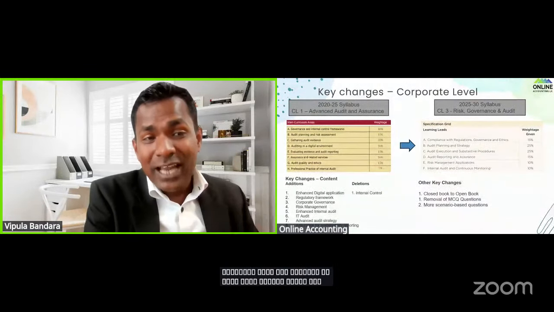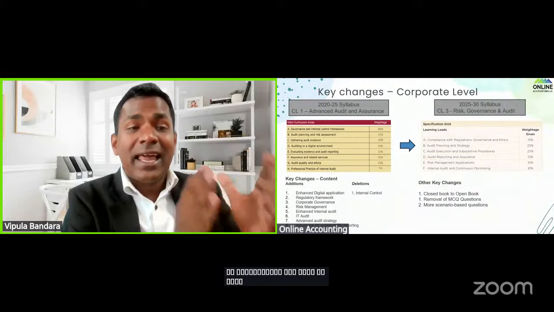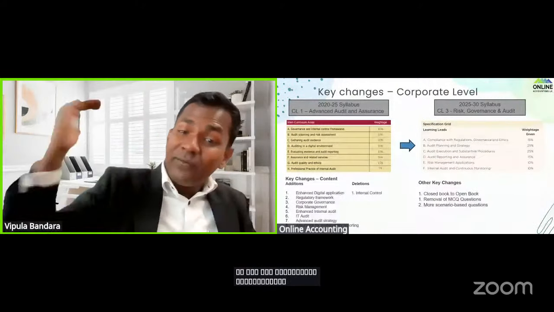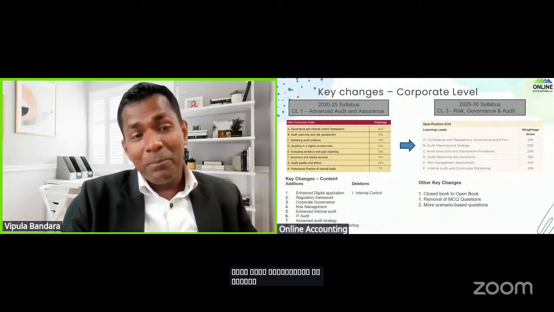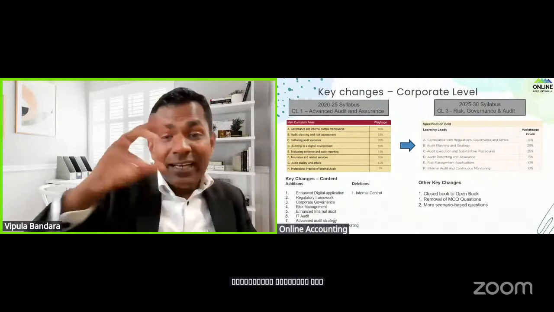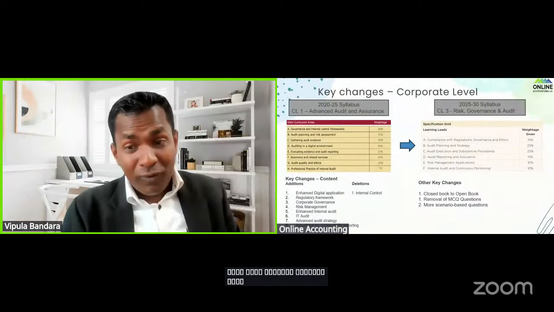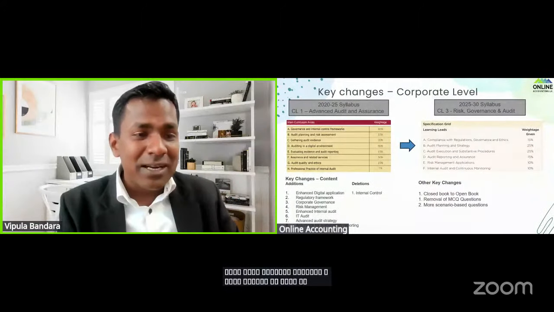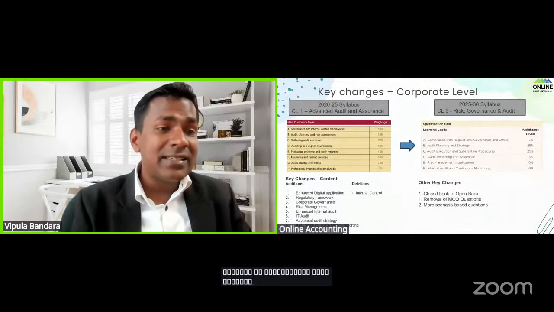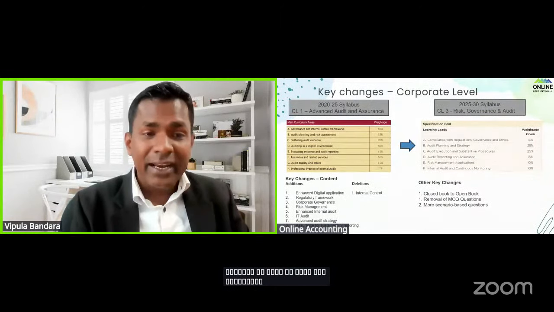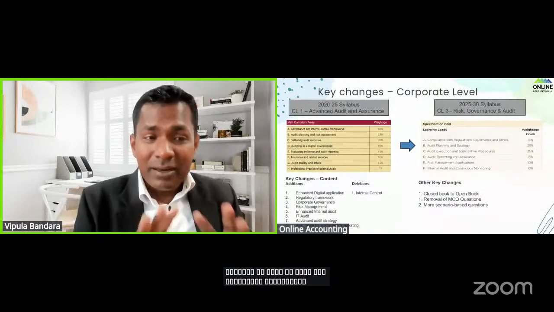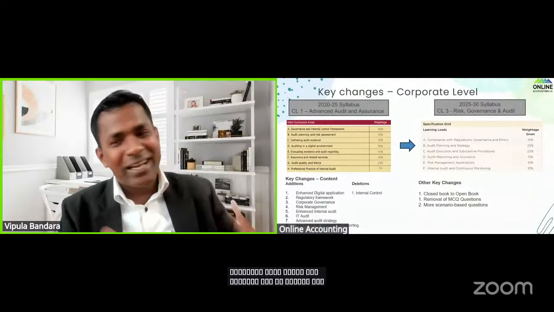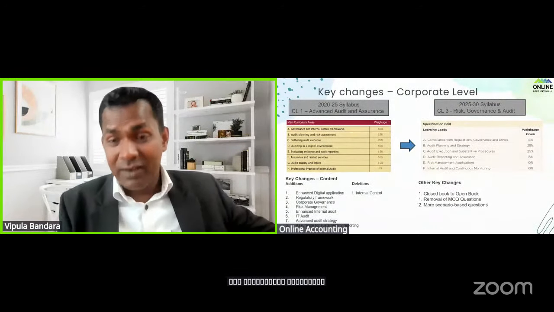So students, if CL1 is difficult like that, I would say the new subject is much more difficult than CL1, because a lot of additional areas have been embedded while keeping the same content. If you really see here, the CL1 advanced audit and assurance content remains the same. Only one deletion is there, that is internal control, which is from BL5.